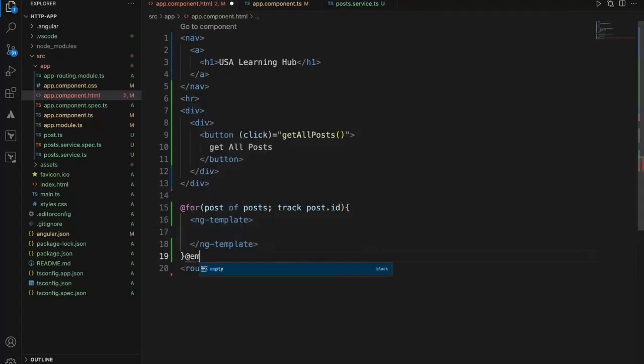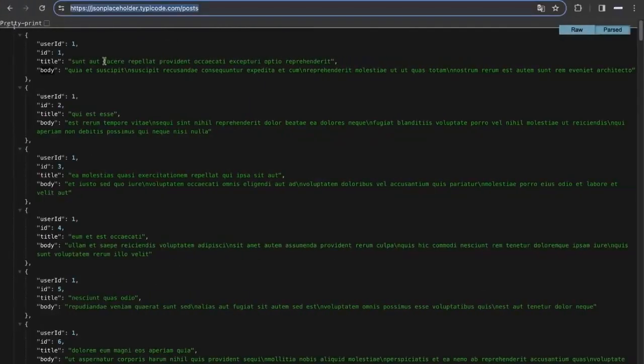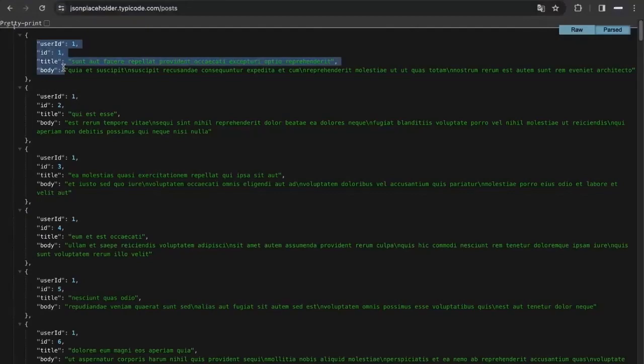If it is empty, then no posts available. Within this, I'll have post.id, post.userId, post.title, and post.body. ID, user ID, title, and body. These are the 4 fields that I used.